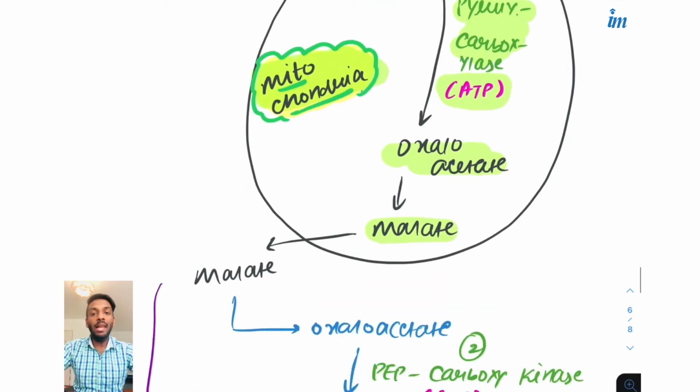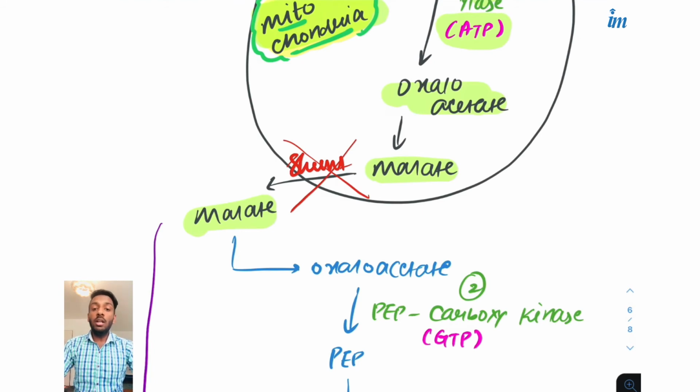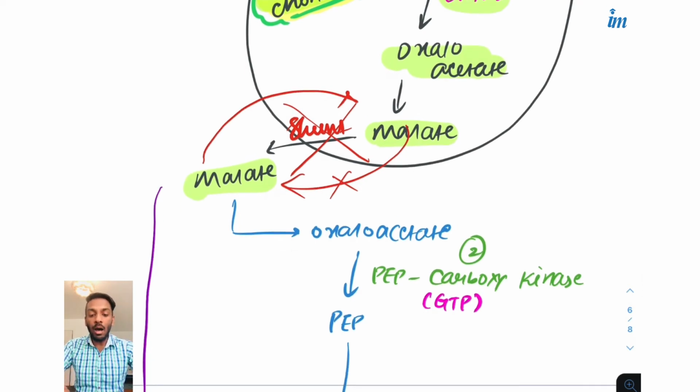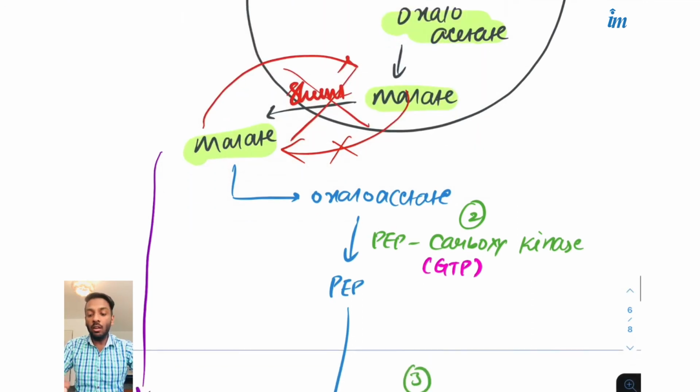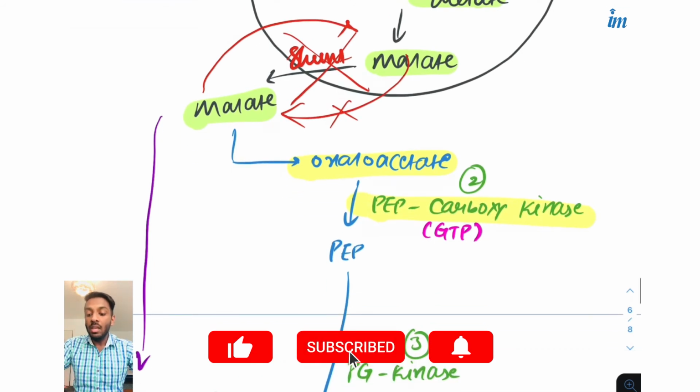Okay. Now this malate in the mitochondria, through the shunts, will come outside of the mitochondria. You must be remembering that a shunt was there, but this is a wrong concept. I told you the shunts are only for sending things from the cytoplasm to the mitochondria, not this way. If a substance is coming from the mitochondria to the cytoplasm, no shunt is used. This malate will come directly outside into the cytoplasm. This malate again converts into oxaloacetate, and the second enzyme, PEPCK, will be used, and GTP is also used. So one GTP and one ATP have been used.